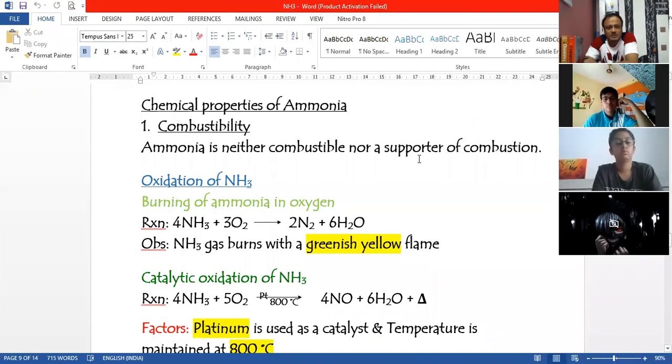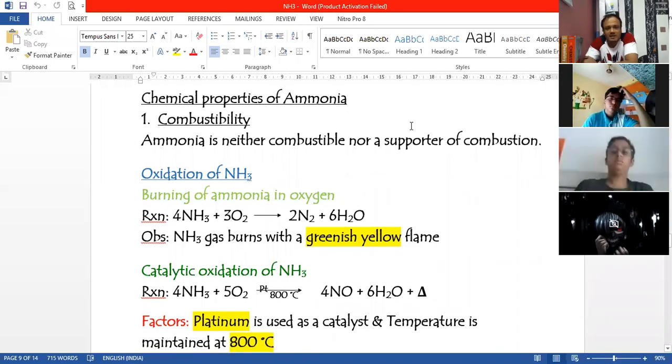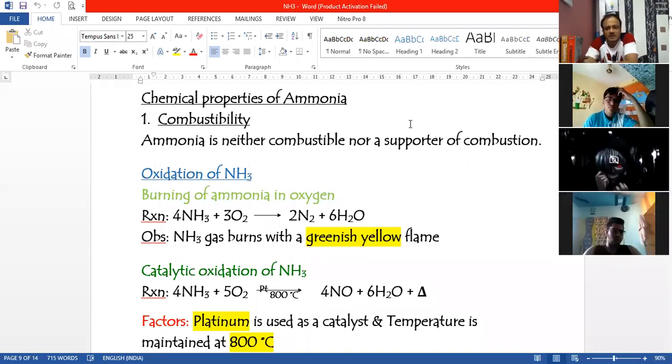The next topic which we'll be studying will be chemical properties of ammonia. There is a very small number of reactions which you have to study from this chapter when compared to hydrogen chloride. Although I have included a lot of reactions here, as I told you when we were marking the textbook, there are many reactions which we'll be studying from the chapter analytical chemistry. So as I told you then, it is your choice. You can study it from this chapter or you can study it from that chapter.